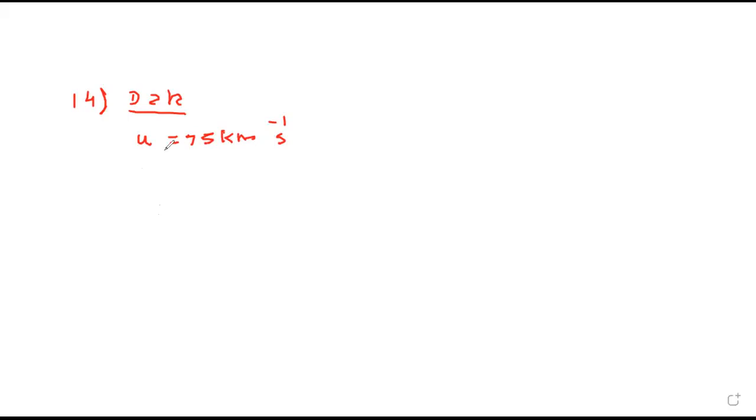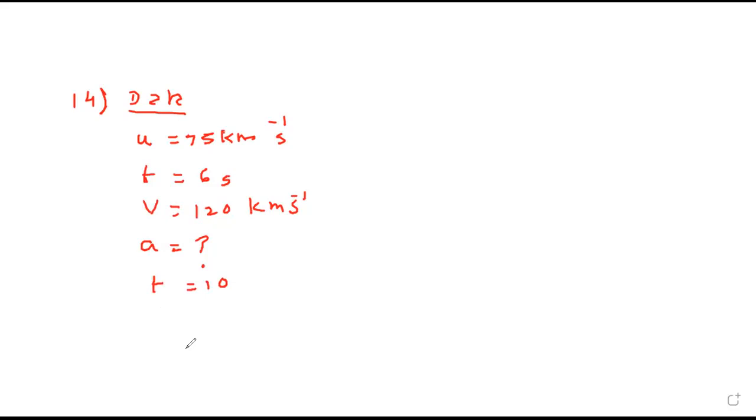It fires its rocket for 6 seconds. Firing the rocket means there is acceleration for 6 seconds. At the end of this time, its speed becomes 120 kilometer per second. Find the spacecraft's average acceleration when the engines were firing. This is the first part. Second, the distance traveled by the spacecraft in the first 10 seconds after the rocket motors were started.